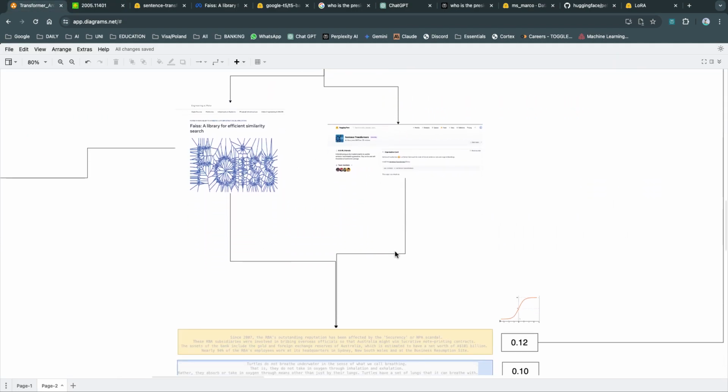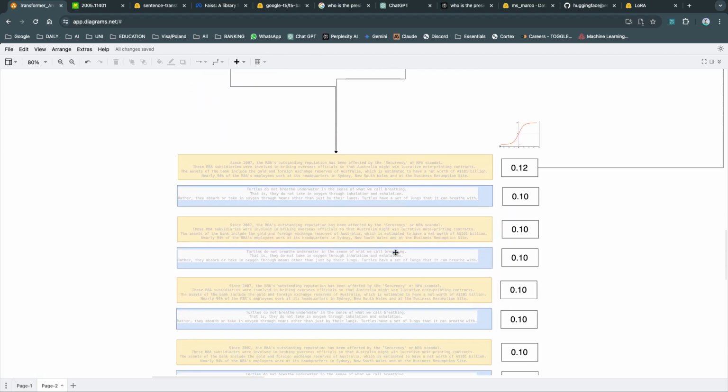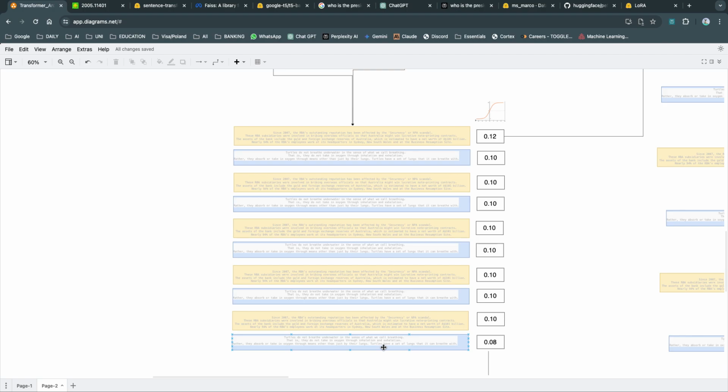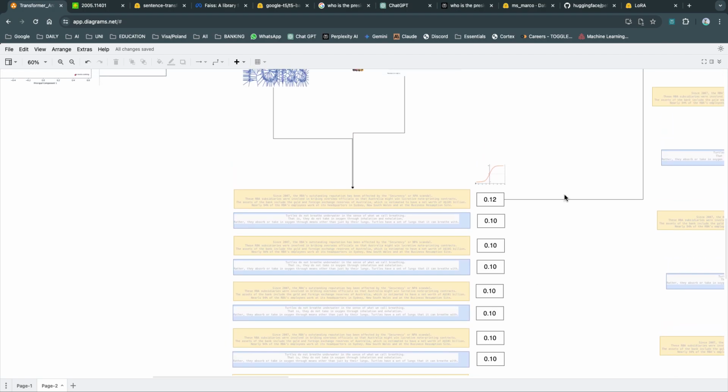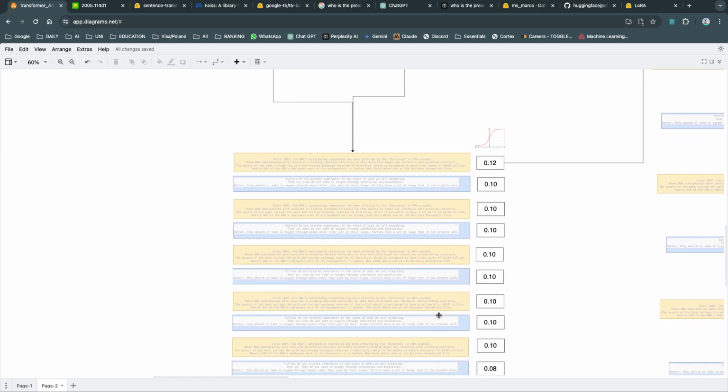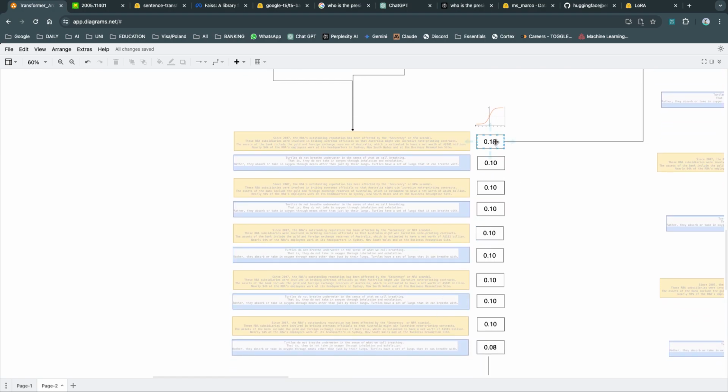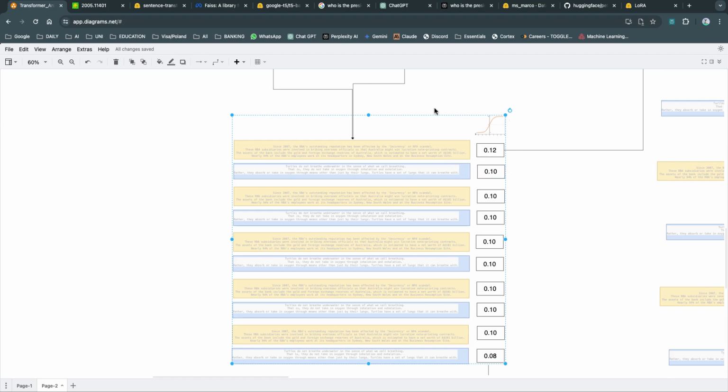Once we have that, we retrieve the top 10 documents from our search. Let's say our top 10 documents look something like this. Once we have the top 10 documents, the FAISS index also gives us the scores for each document. Using the scores, we can apply softmax, which distributes a probability among all the relevant documents. For example, in my case, 0.12 means a 12% probability, which is the highest of all the probabilities, that this document has an answer to the query I'm searching for. Document 2 also has a relevant answer, but comparatively lower, maybe around 10%. Document 3 also has some information, but again, about 10%.